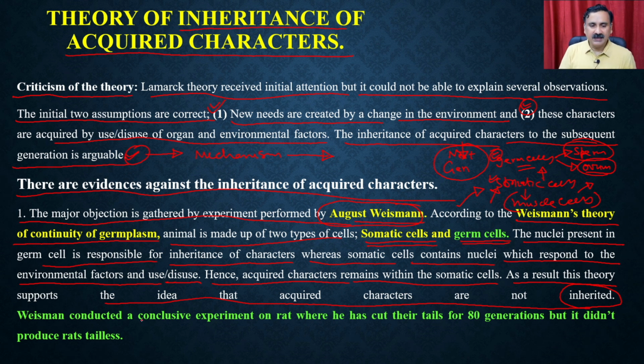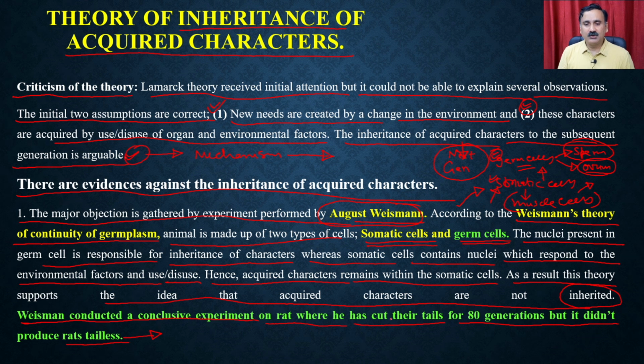In fact, what he has done is he has conducted a conclusive experiment on rats, where he has cut their tails for 80 generations, and that did not produce tailless rats. That means Weismann has cut the tails of the rats. So once you cut the tail of the rat, the rat cannot use that particular tail, right? Because there is no tail available, right?